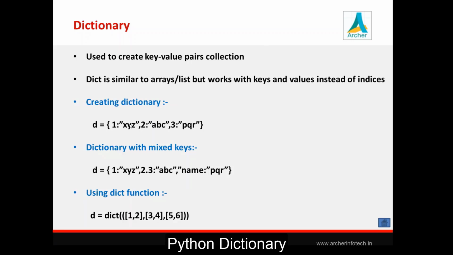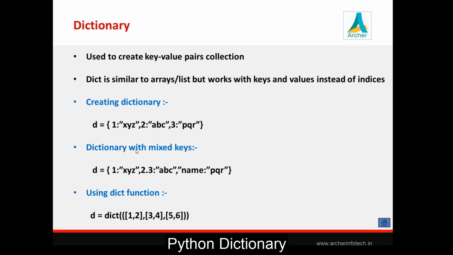Okay, so here you can see how we can create a dictionary. A dictionary is enclosed in braces. Here first this is a key, then a colon, then this is the value. Key can be any object, value can be any object. These keys can be integer, fractional number, string, whatever. And value also can be anything. It can be integer, string, whatever. This is how we can create a dictionary here.